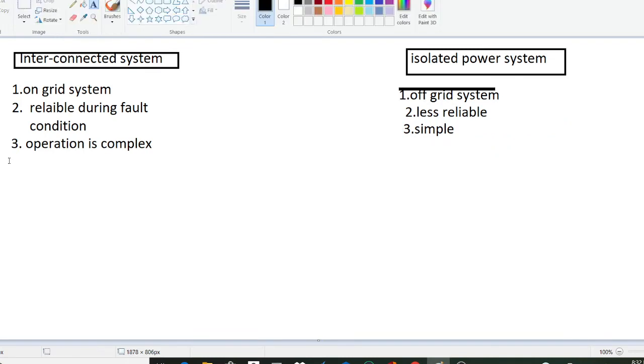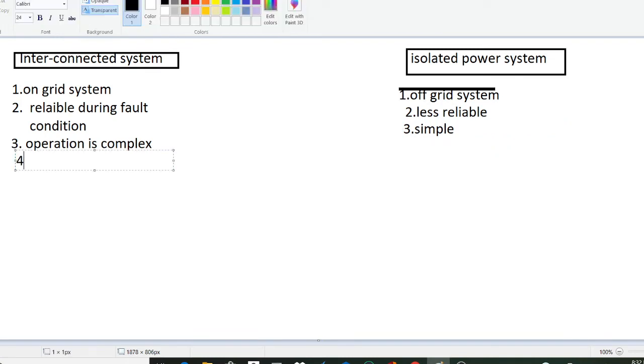Similarly, in interconnected power systems synchronization is needed, means yes, synchronization is needed, whereas in an isolated power system no synchronization is needed.